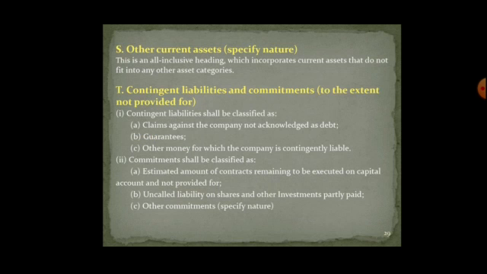Other current assets, this is an all inclusive header which incorporates current assets that do not fit into any other asset category. Contingent liability, that may or may not occur. So it is again on a conditional basis whether the sum is to be included or not.